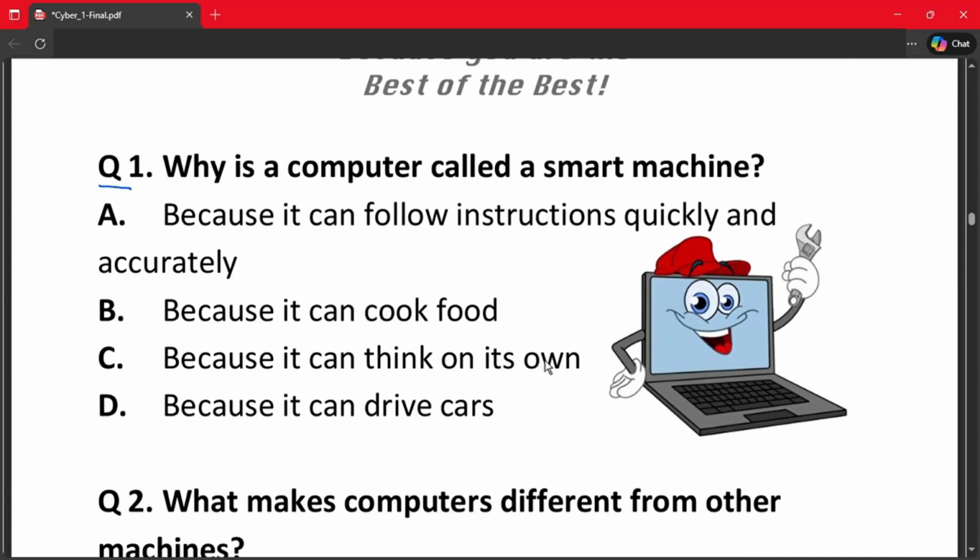So question number 1. Why is a computer called a smart machine? A. Because it can follow instructions quickly and accurately. B. Because it can cook food. C. Because it can think on its own. D. Because it can drive cars. So the correct answer is option A. Because computer can show you how to cook food, but it cannot cook food. And computer needs an input to think, and computer obviously cannot drive cars. The correct answer is option A.